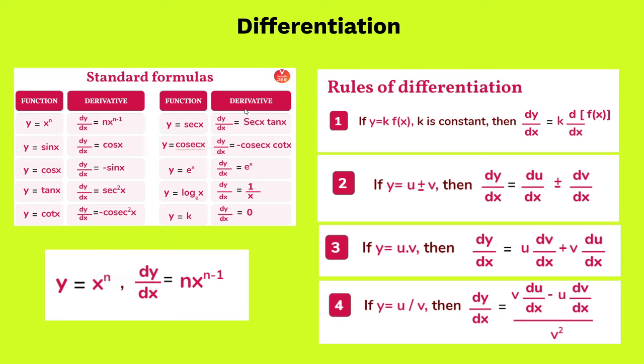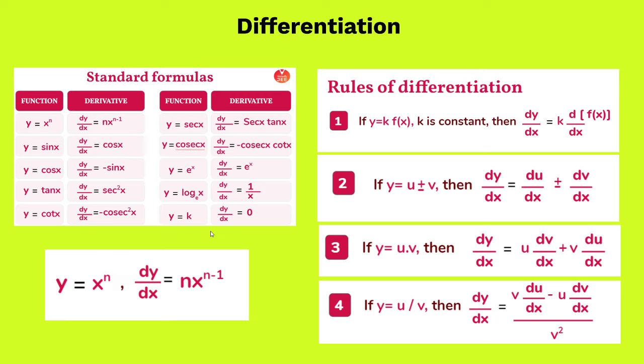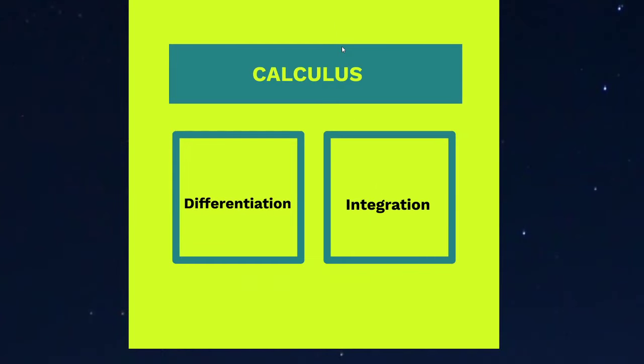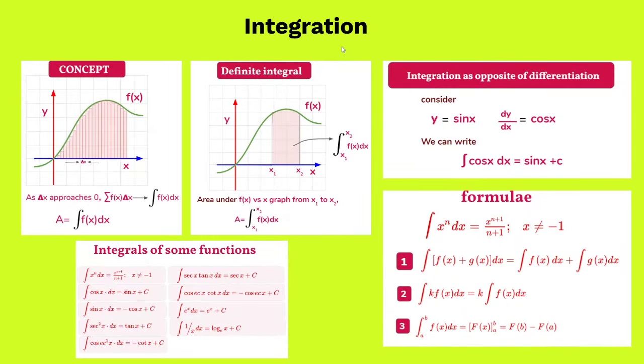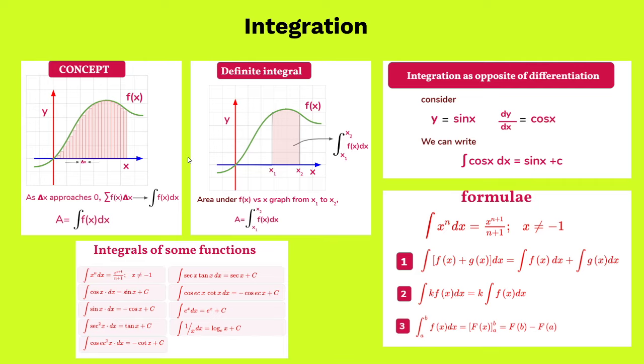Just in a nutshell, remember that whenever there are two physical quantities, and they change with respect to each other, if you draw a graph between y and x and try to find the slope of that graph, that means drawing a tangent on the graph and finding the slope of that tangent, that slope of the tangent is what we understand as differentiation. And the reverse process, which we call integration, is the same way: if you have two physical quantities x and y and you draw a graph between them, then the area bounded by the graph between x and y is what we call the process of integration.